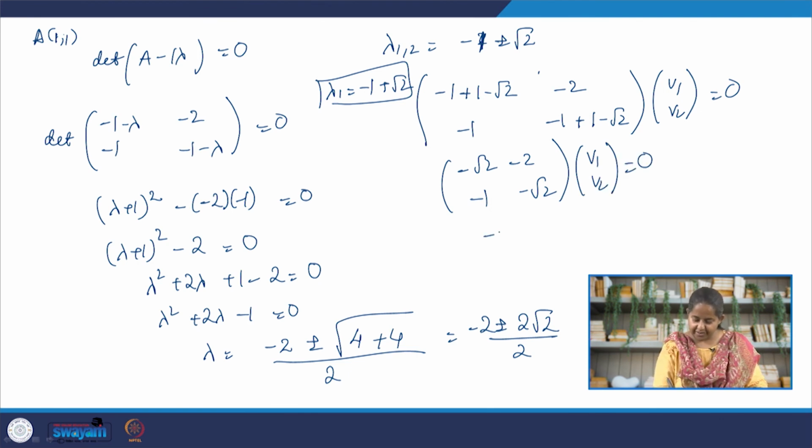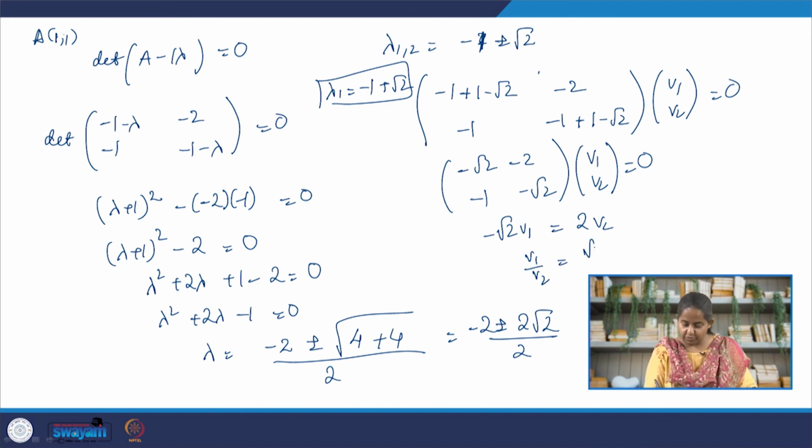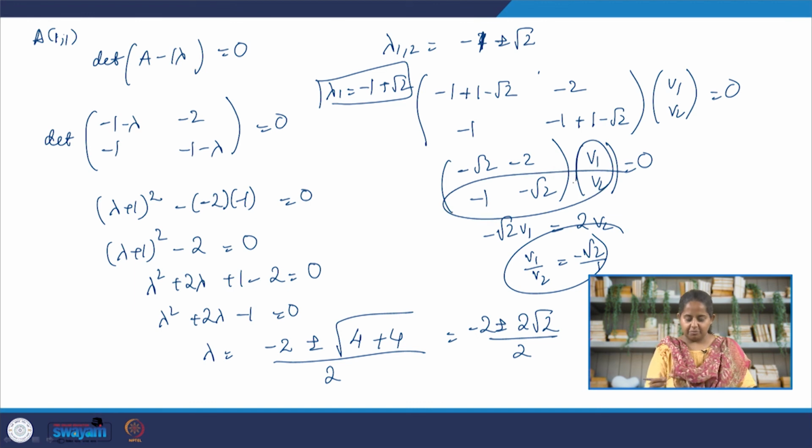What we see here is -root 2 V1 is equal to 2 V2, and this will be the case for both of them. So we get V1 by V2 is equal to -root 2 by 1, and even with this you will get the same. So the corresponding eigenvector for lambda 1 is basically -root 2 in the x direction and then 1 in this direction. So it looks like this.